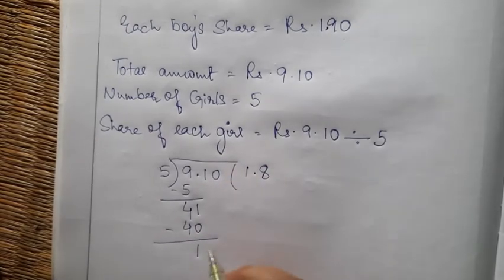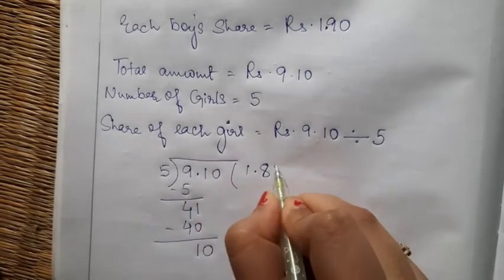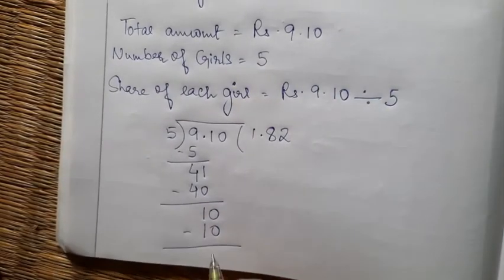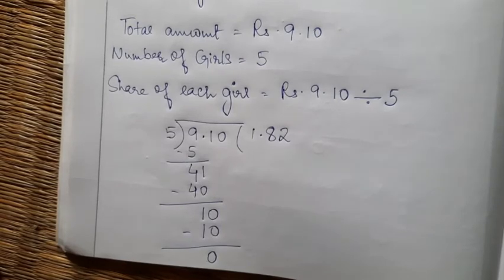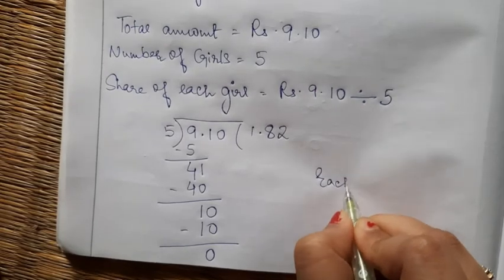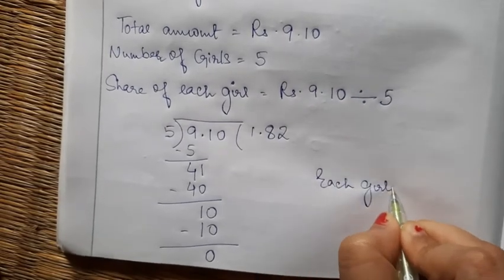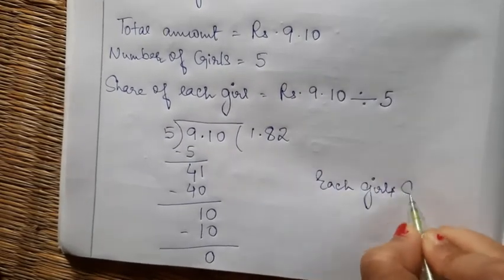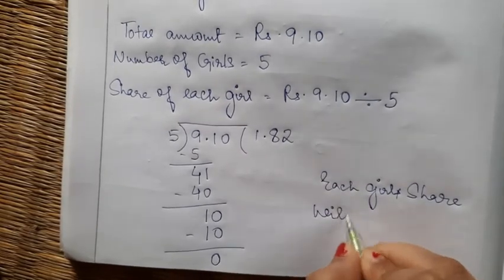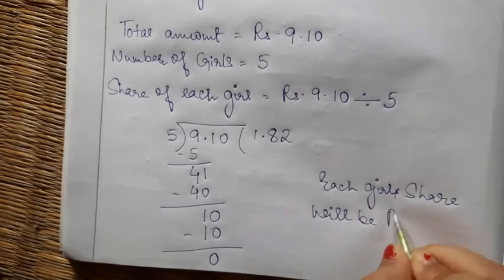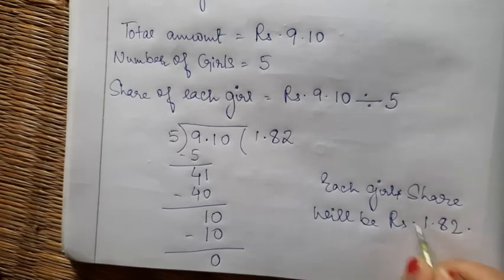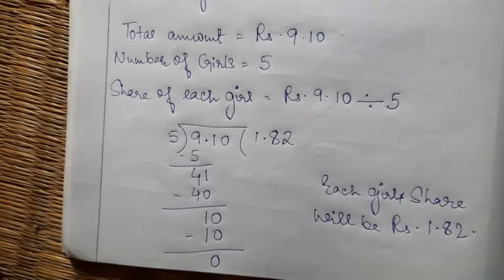This 0 will come down. 5 2s are 10 minus 0. So what becomes the share of each girl? Each girl's share will be rupees 1.82.